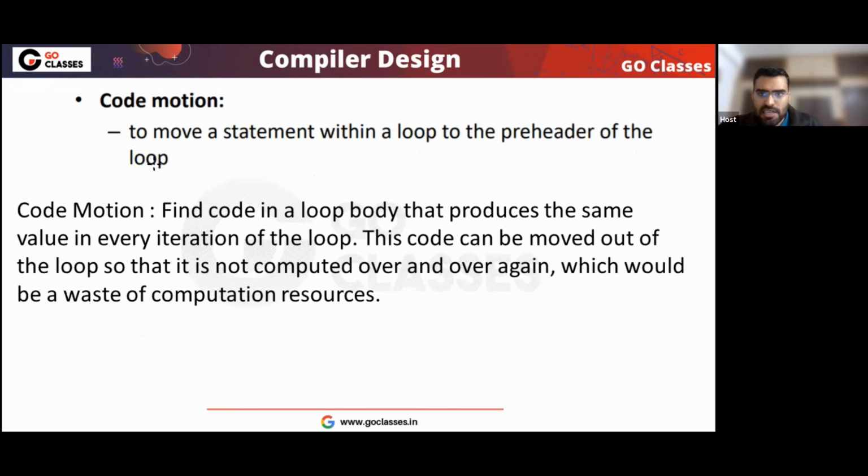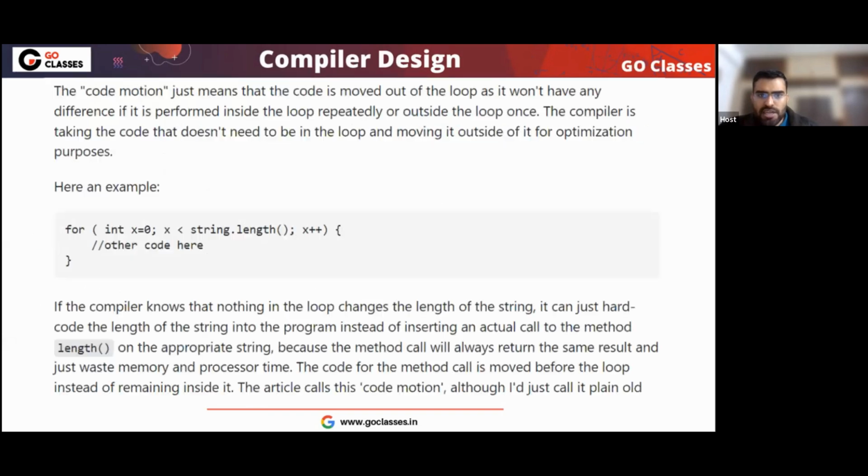Code motion means basically find the code in the loop that produces the same value in every iteration. If you are getting the same value in every iteration, then take it out. This code can be moved out of the loop so that you do not have to compute again and again. So this is called code motion.